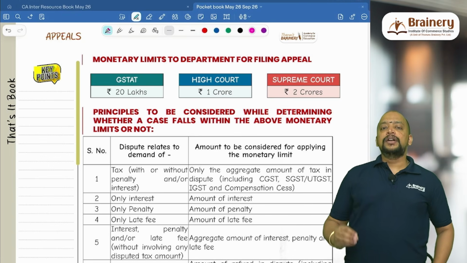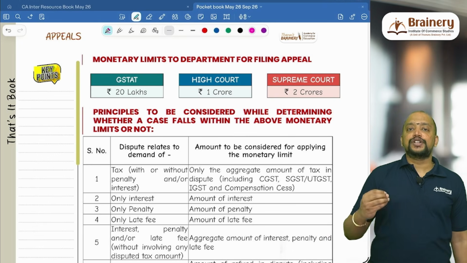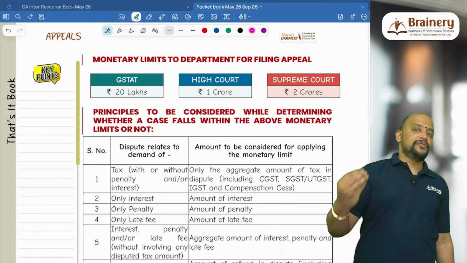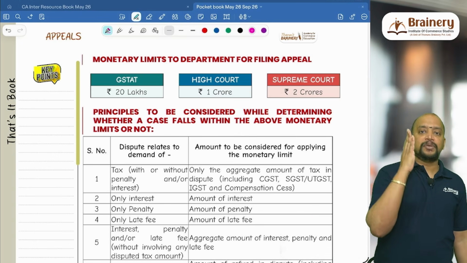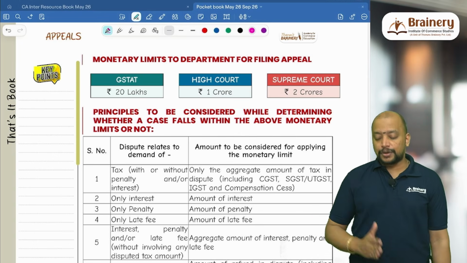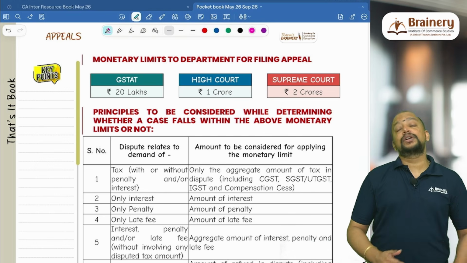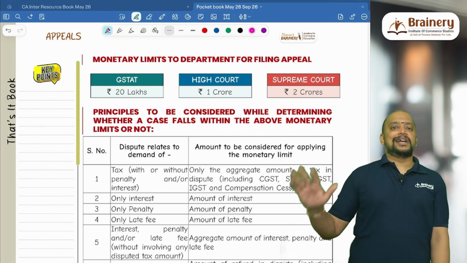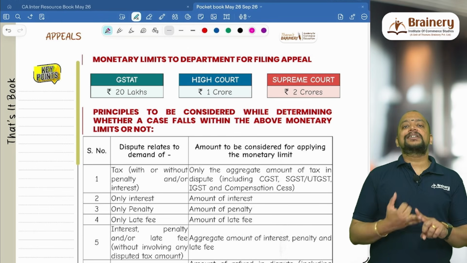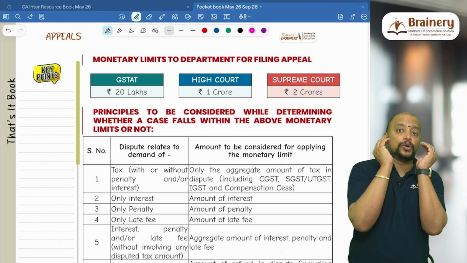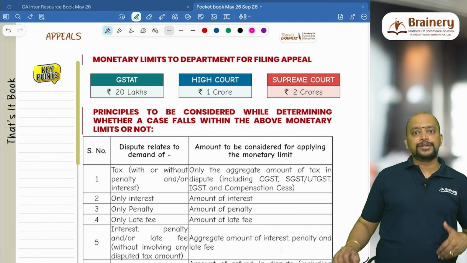If it is the High Court, what is the amount? 1 crore. If the tax dispute or any amount in dispute is more than 1 crore, only then can the department go for appeal to the High Court. If it is the Supreme Court, 2 crores. So remember 20 lakhs, 1 crore and 2 crores. Is this only CGST, or total tax, CGST, SGST, everything in dispute? Suppose tax, interest, penalty, everything is in dispute, just see the total tax. If the total tax is more than 20 lakhs, 1 crore, 2 crores, the department can prefer an appeal.